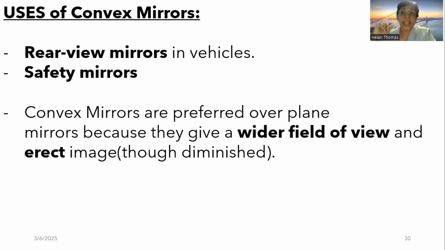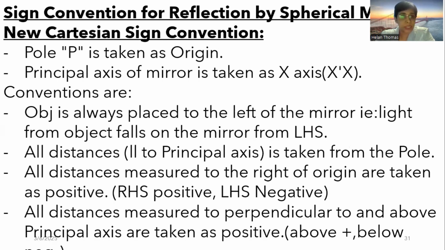Okay, safety mirrors are those mirrors that are kept on different hairpin turns, or when you go uphill, you can see these safety mirrors, or sometimes at the T junctions where the driver will not have a greater view of the road. They place safety mirrors such that the driver coming from the opposite side can have a clear view of the road. Okay.